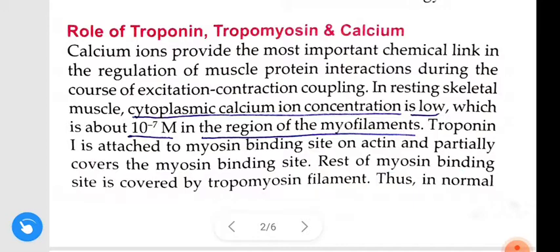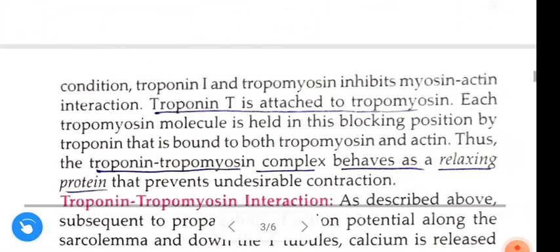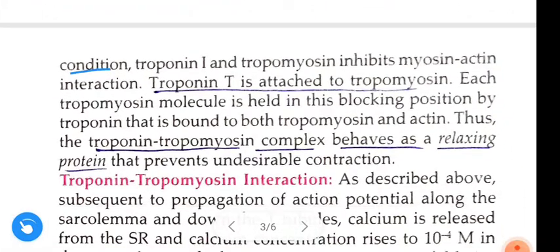That means the myosin binding site on actin is covered by troponin I and tropomyosin filament. Thus, in normal condition, troponin I and tropomyosin inhibit myosin actin interaction.